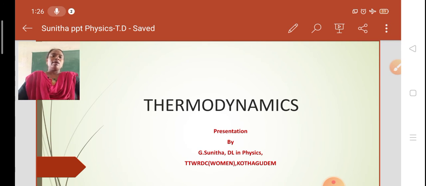Before thinking about thermodynamics, we should know what a system and its surroundings are. Generally, a system is a particular definite quantity of matter which is bounded by some closed surface. So a system should have matter, and it should be enclosed by some surface. For example, a gas contained in a cylinder with a movable piston is treated as a system.